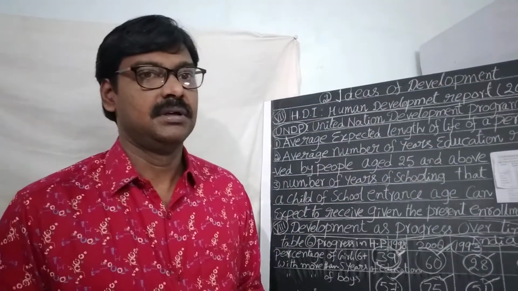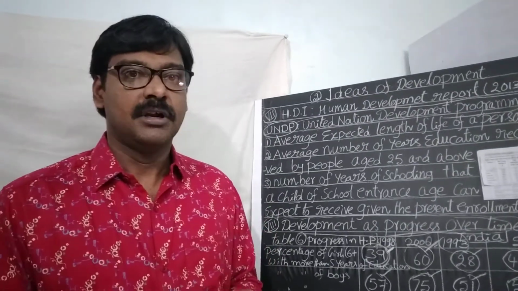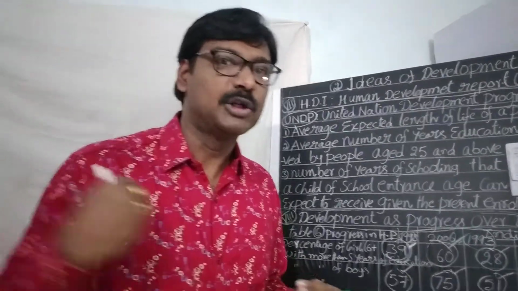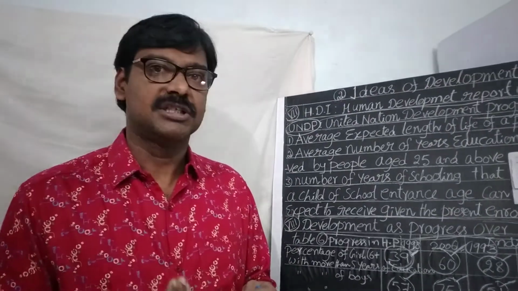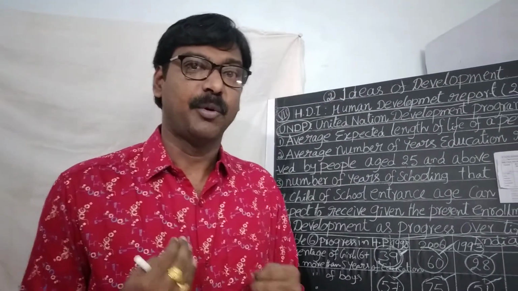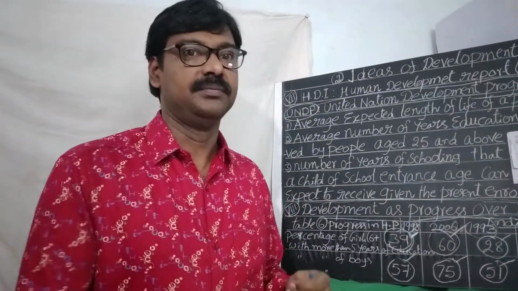Per capita income is not telling about the distribution of income among the people, and also per capita income was not indicating the social and economic welfare of the people.